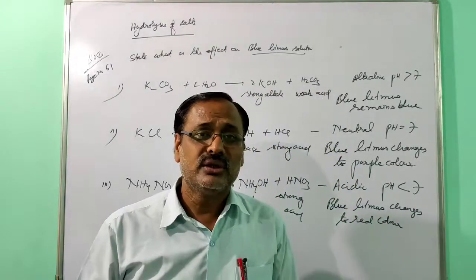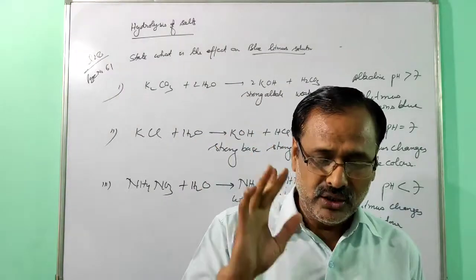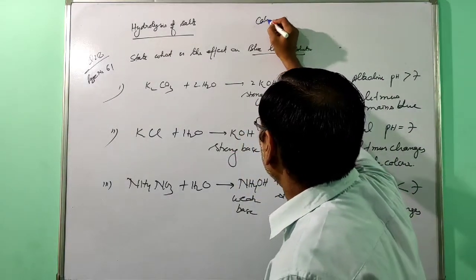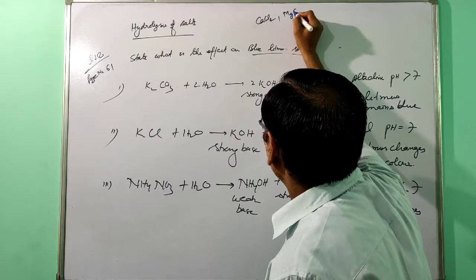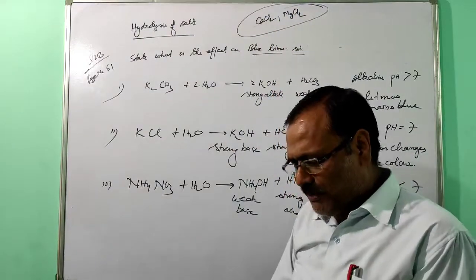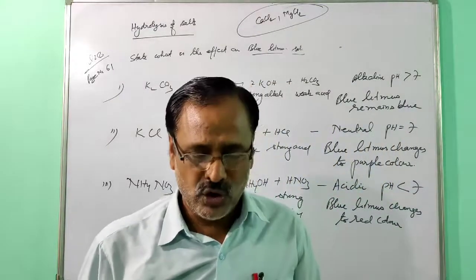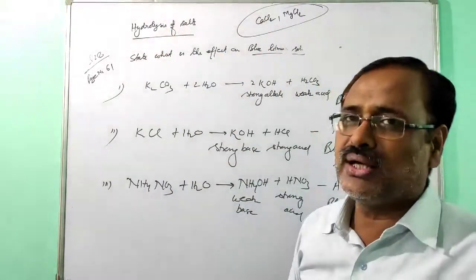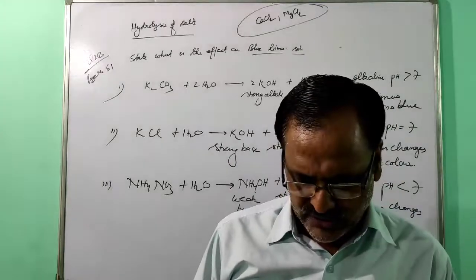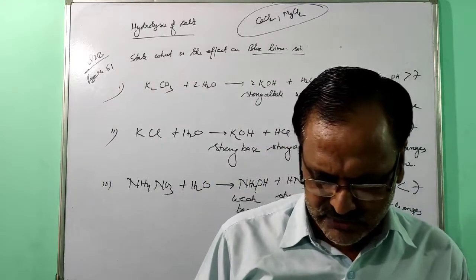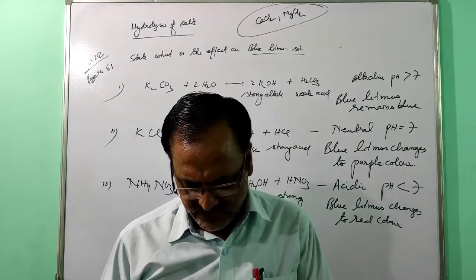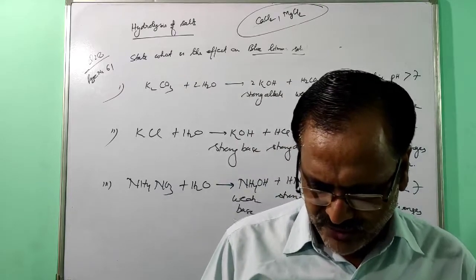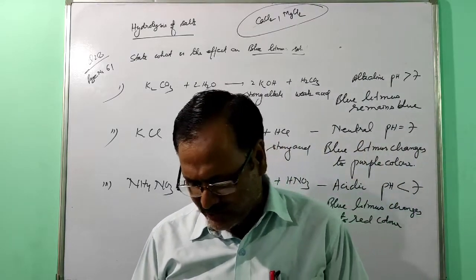But I want to tell you, common salt is sodium chloride, and sodium chloride is not deliquescent. But two impurities are there, calcium chloride and magnesium chloride, and these two impurities are deliquescent in nature. So when sodium chloride is exposed, because of these impurities you get the deliquescent nature. You can mark the definition: a water soluble salt which on exposure to the atmosphere absorbs moisture from the atmosphere, dissolves in it, and changes to a solution. Examples: ferric chloride, calcium chloride, magnesium chloride, zinc chloride, copper nitrate.